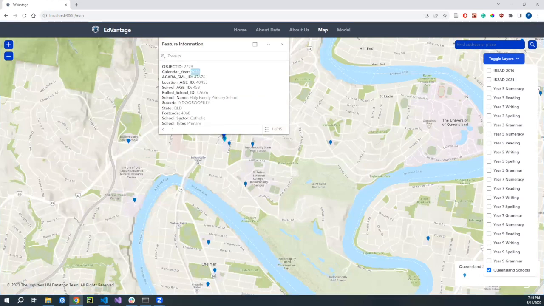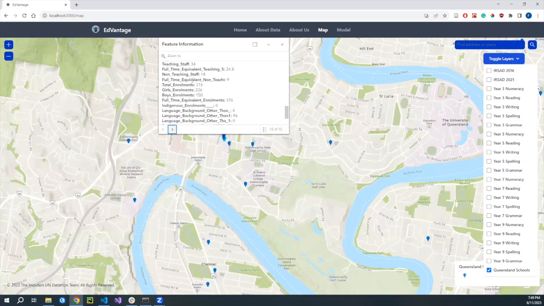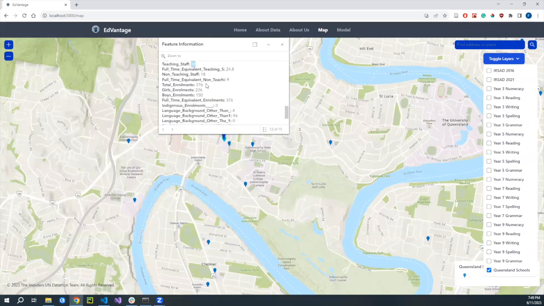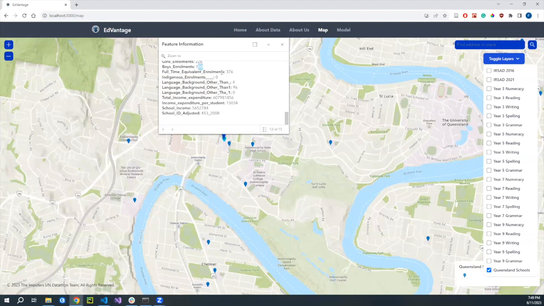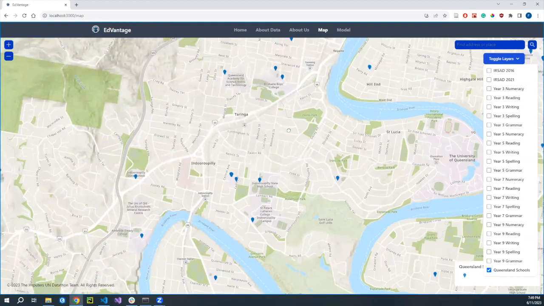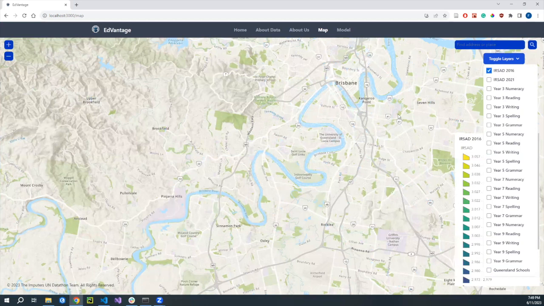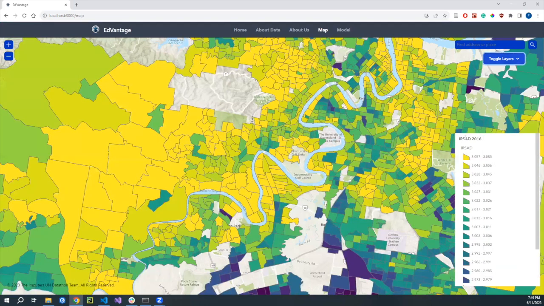So here we have 2021, and I can cycle through the years and I can check its performance and information about this school, like number of teaching staff, total enrollment, split between girls and boys, full-time equivalent enrollments, language other than English, etc. So we can also see the ICSEA score, which tells us about